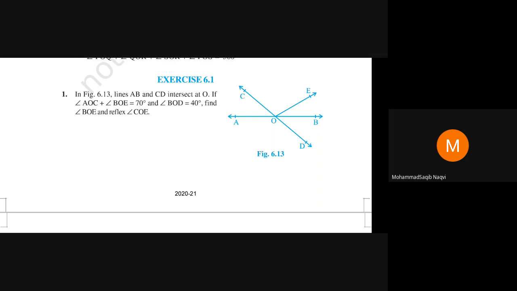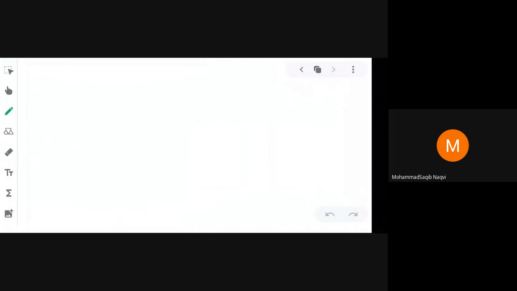Now you can see one figure is given. I am just drawing a figure.